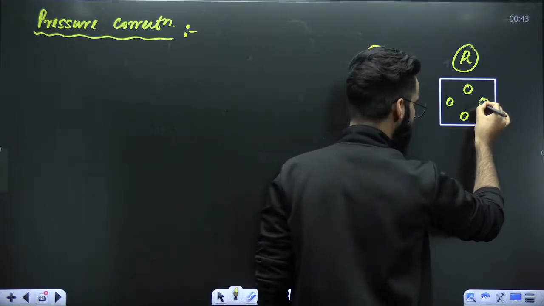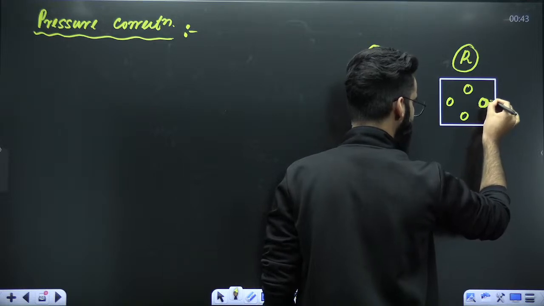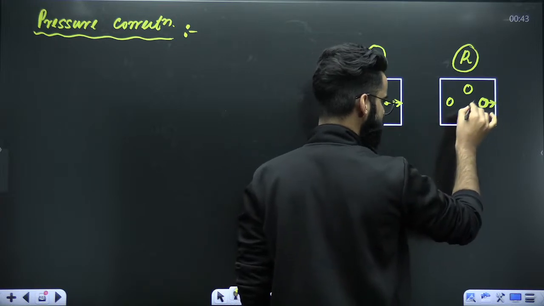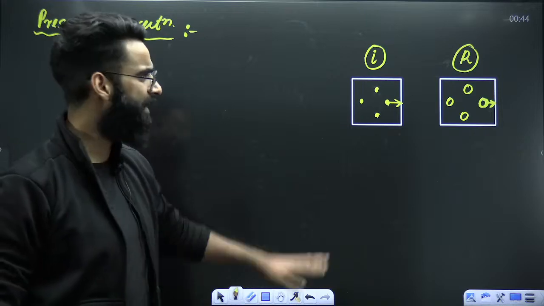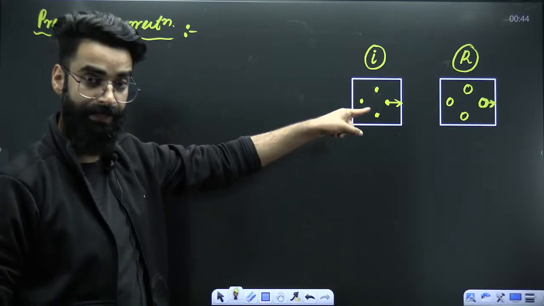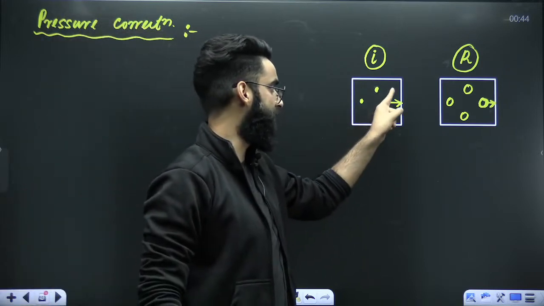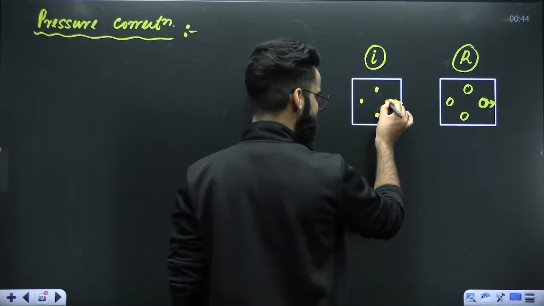At the same time, this particular molecule is also going to collide with the wall of the container, right? This molecule is going to collide with the wall of the container. Even this particular molecule is going to collide with the wall. Both the gases, we have ideal, we have real. Even this molecule is going to collide. My dear students, this is the ideal gas molecule.